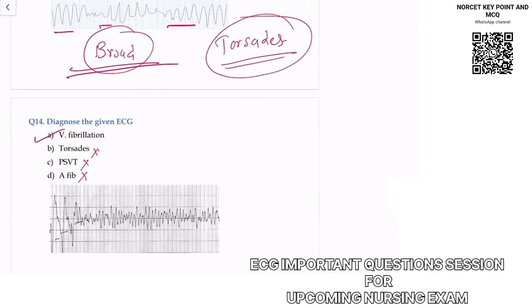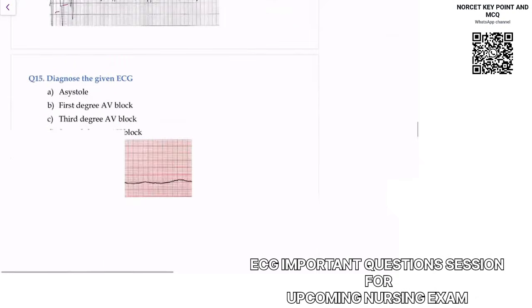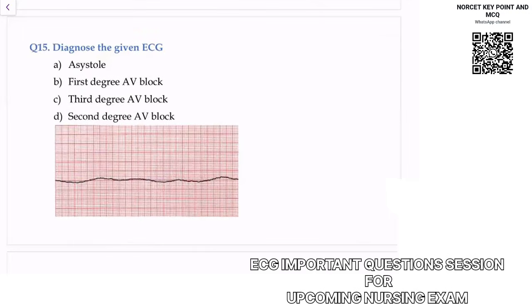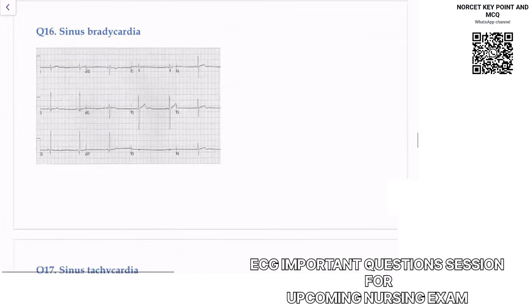So this is about your arrhythmias, which I have covered, right? Basically tachyarrhythmias, narrow and broad QRS based on this. If I say the next one, diagnose the given ECG, that is pretty simple. You can see this is called a flat line, that is considered asystole. So this is your asystole. Right? AV block we will discuss subsequently. So understand this. Now see this ECG. Okay, so the answer is already given. So try to understand this.